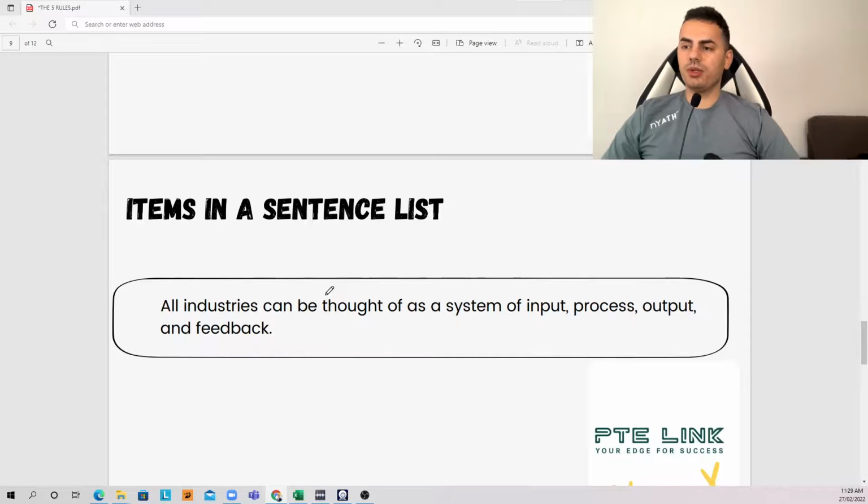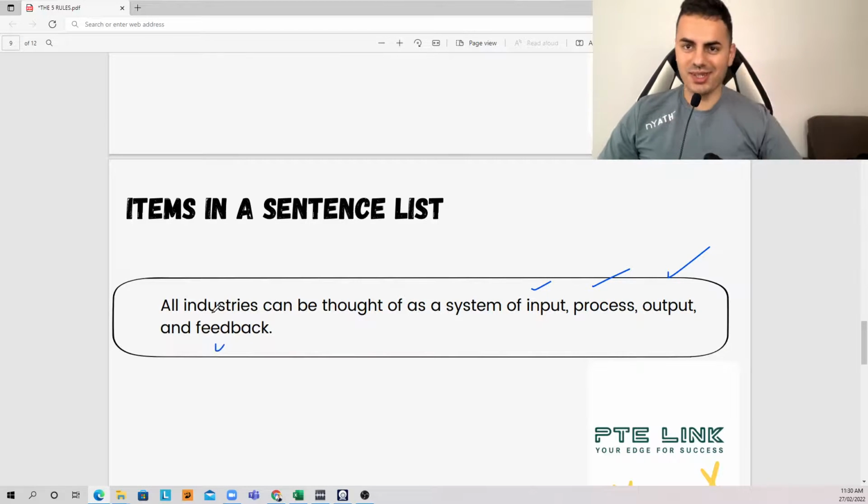All industries can be thought of as a system of input, process, output, and feedback. That's the sentence. I just said it. Alright, so this is the fourth rule. When you are listing some items in a sentence, make sure you place a comma after each item.